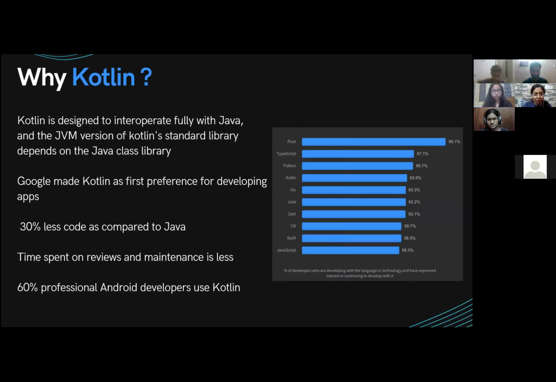Another huge feature of Kotlin is that it is 100% interoperable with Java. Kotlin is based on the JVM. So if you have already developed many Android projects in Java, you can easily convert them into Kotlin, or you can use Kotlin code along with Java. It supports both, so you can use Kotlin and Java in your Android application. If you already have a Java application, you can add new features using Kotlin, which is, to be honest, pretty good.